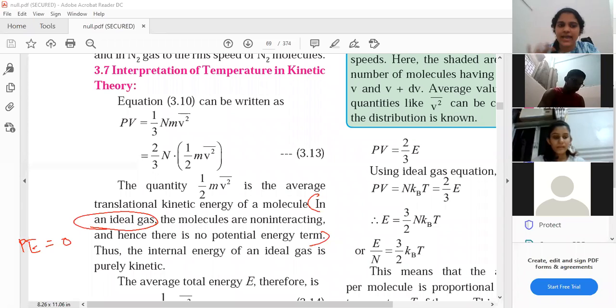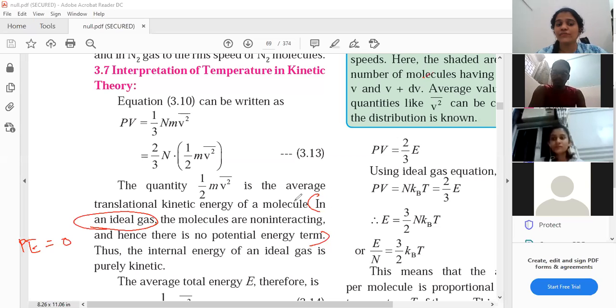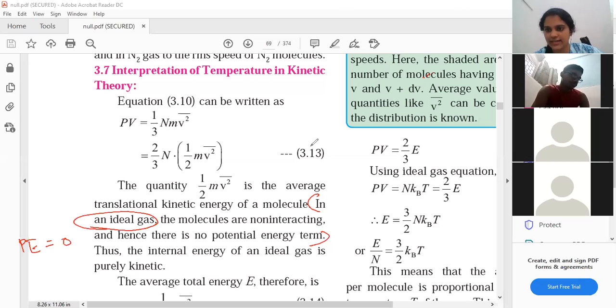Again, that does not happen in reality. That's why ideal gas is just a concept. But remember this point: in ideal gas, the molecules are constantly moving. They are never going to be at rest. So potential energy for ideal gas is going to be 0. Thus, the internal energy of an ideal gas is purely kinetic. I hope you all know how to find total energy. Total energy is kinetic energy plus potential energy, right? Now, in case of ideal gas, my potential energy is 0. So my energy will be depending only on kinetic energy.